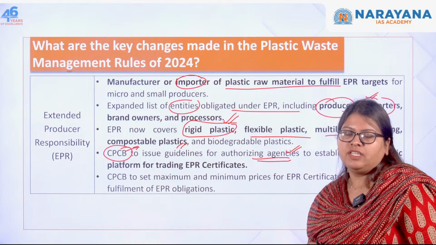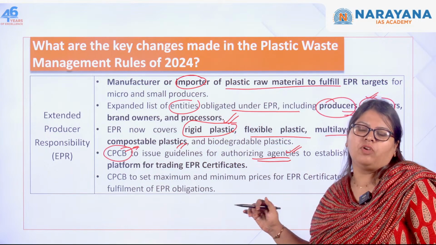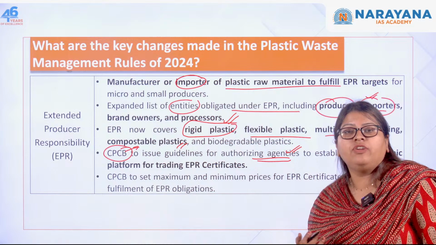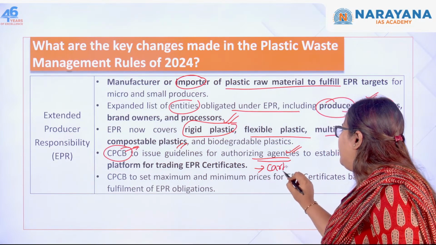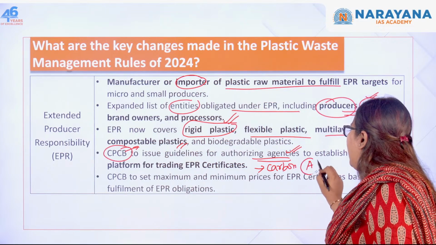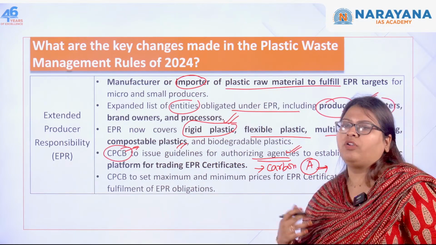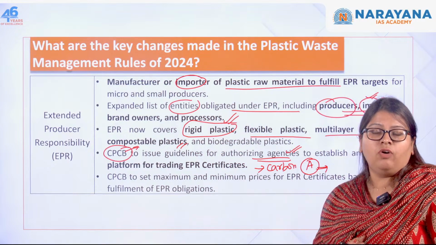In case your pollution is very little, then you sell to some other company which is producing more, in order to offset their pollution. So you have to bring an online platform to make the trade of EPR certificates easier. And finally, you have to set maximum and minimum prices for these EPR certificates based on the obligations that have been fulfilled by the company. Okay, so this is the responsibility.